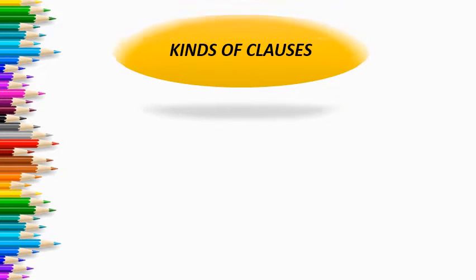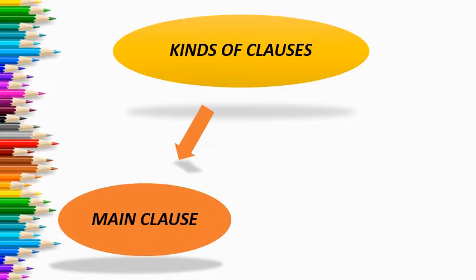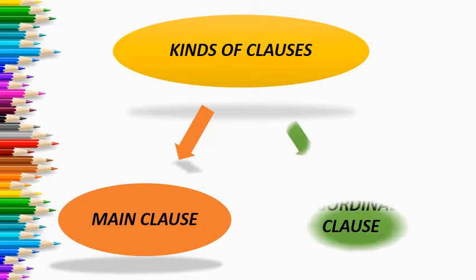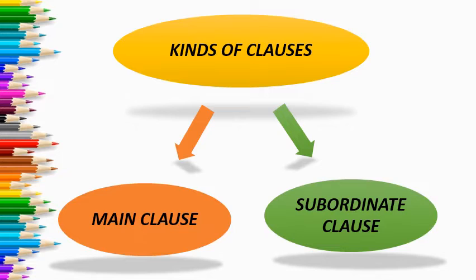So now let us see how many kinds of clauses are there. Number one, main clause, or you can say principal clause. Number two is subordinate clause, or you can say dependent clause. So there are two kinds of clauses, that is main clause and subordinate clause, or you can say independent or principal clause and dependent clause. Now let us see the meanings of both the kinds of clauses.